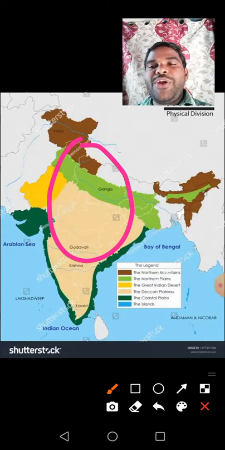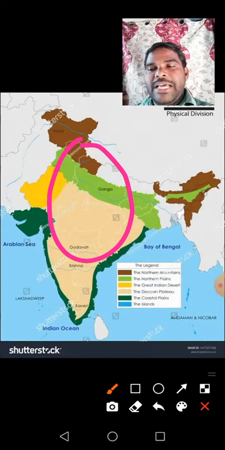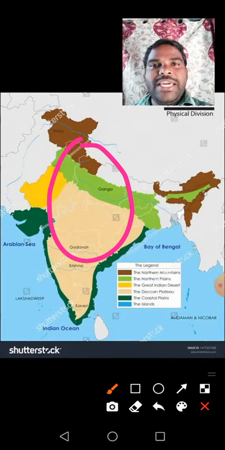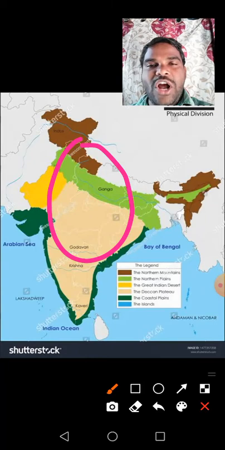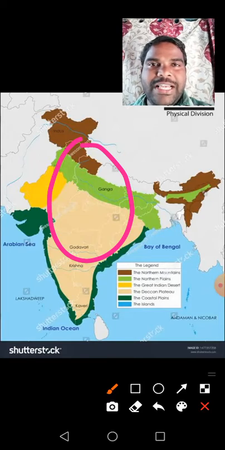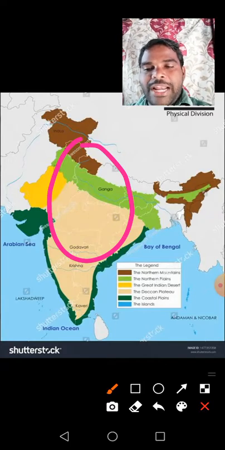What did you understand from this map? The land here is not even. Understand, children? It is not uniform. Uneven means the land is not the same everywhere. There are some ups and downs. These are called uneven land.